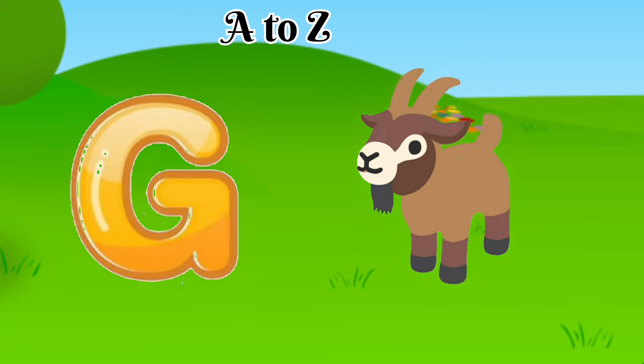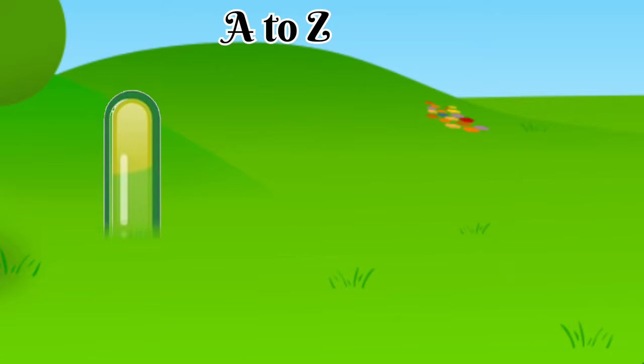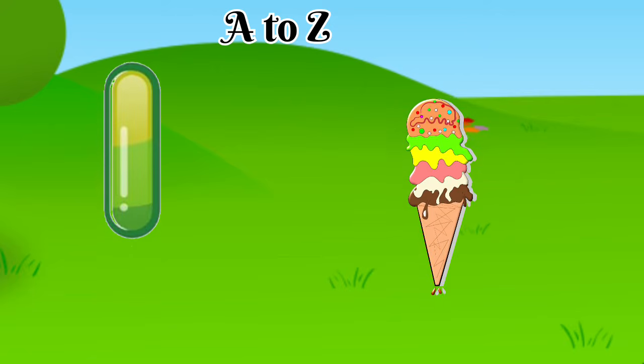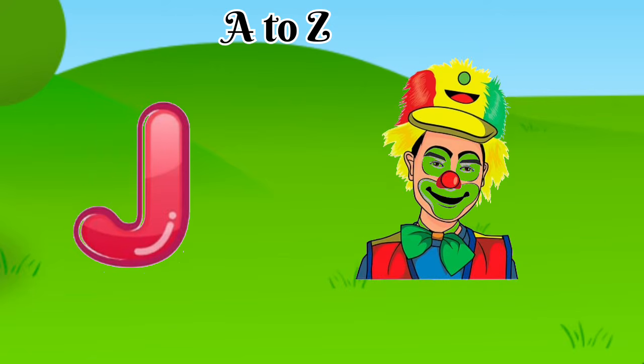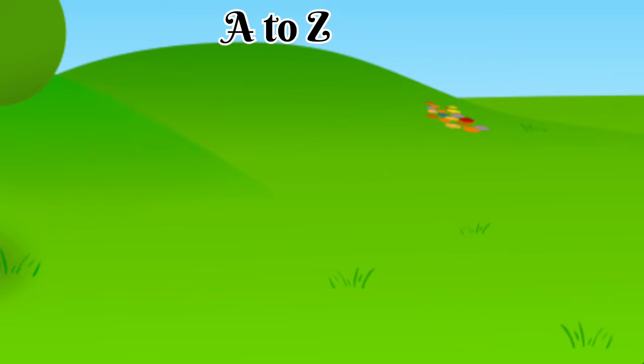G is for goat. H is for horse. I is for ice cream. J is for joker. K is for king.